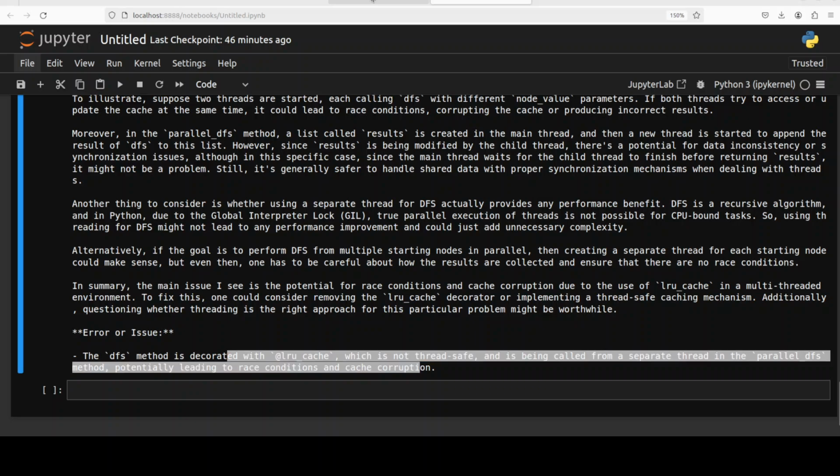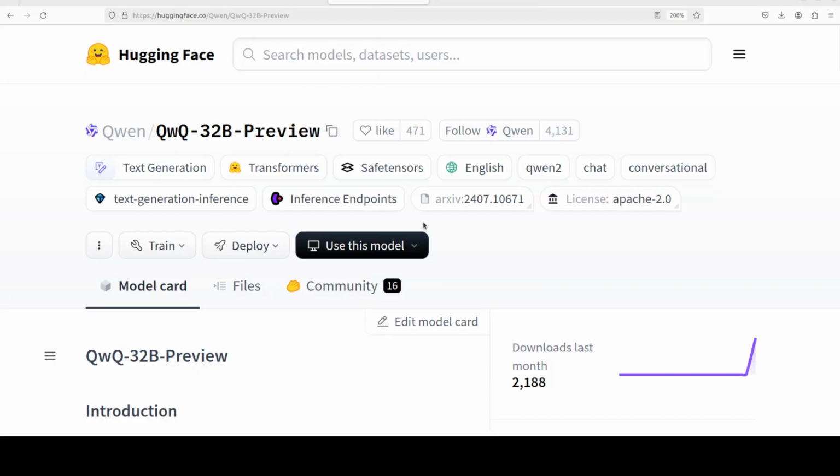I would say that this is the best model I have seen this month, and I believe that this is going to be huge, and it is still in preview. So 32 billion, and you see that we have managed to run it on just over 60 gig of VRAM, which is awesome if we are getting GPT-4o level quality in just a few months. So you can see that things have moved on really quickly.